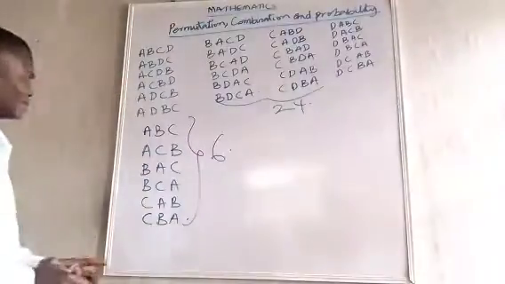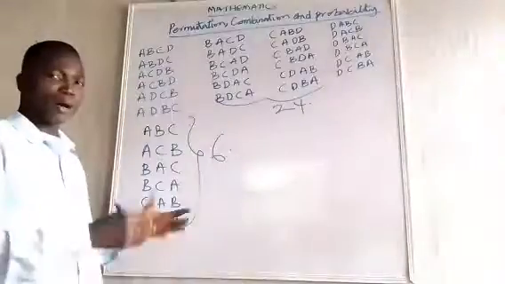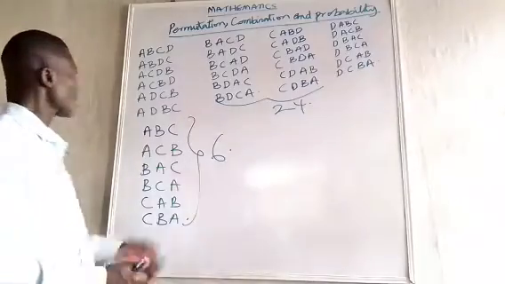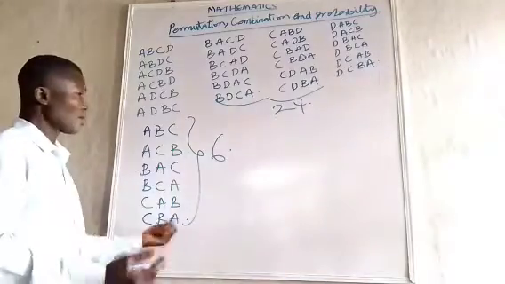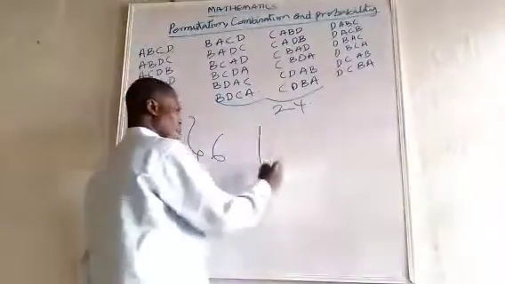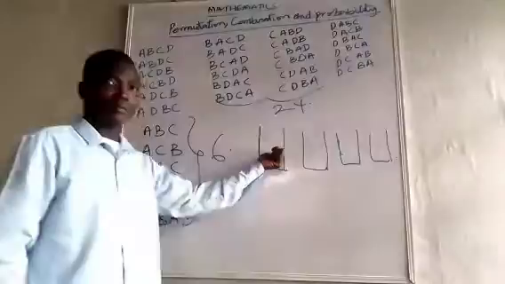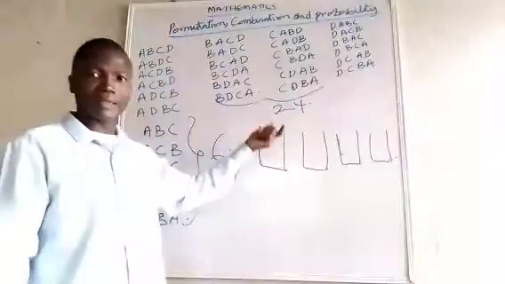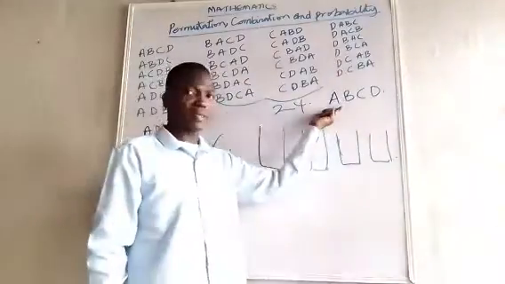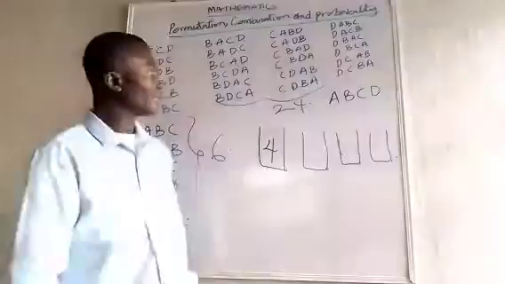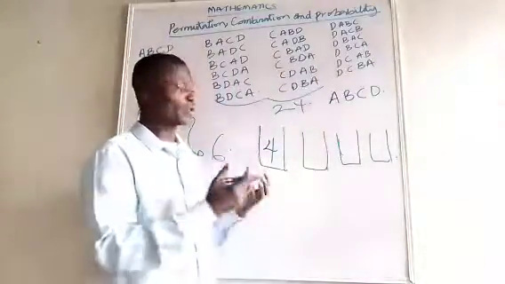So there is one thing about it. When we have objects like this, and they occur once, we are not repeating them. What is the science behind the arrangement? It's very simple. Since we have 4, we are going to arrange them. We call something the fundamental counting system. Fundamental counting system means that we have 4 places to put them. For the first place, how many of the objects can we put here? I have A, B, C, D, which means that I can select 4. Once I select one of them, I have 4 choices.